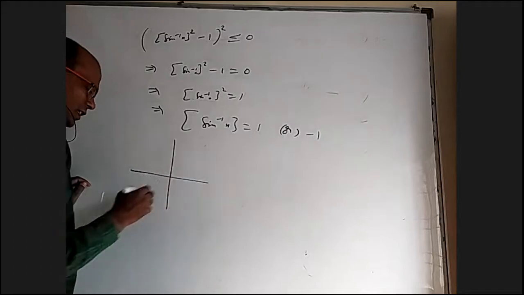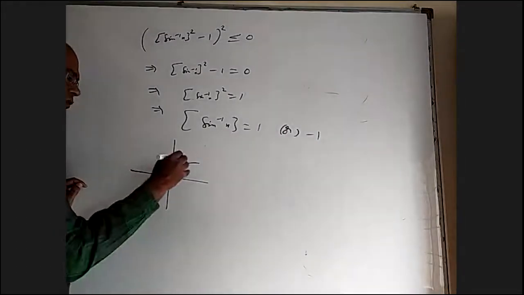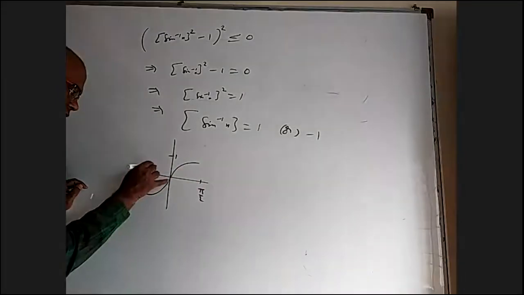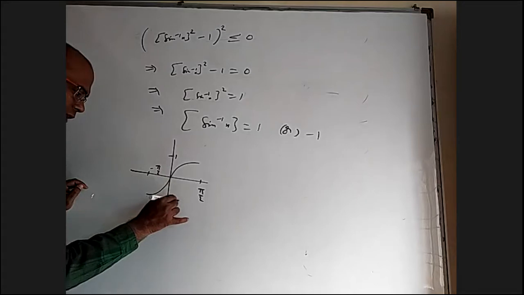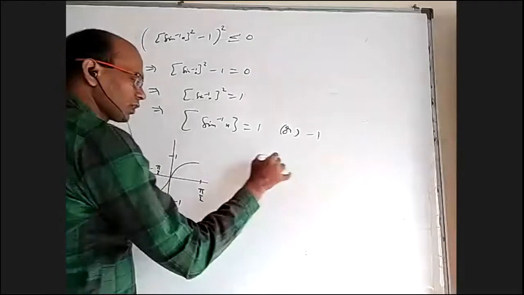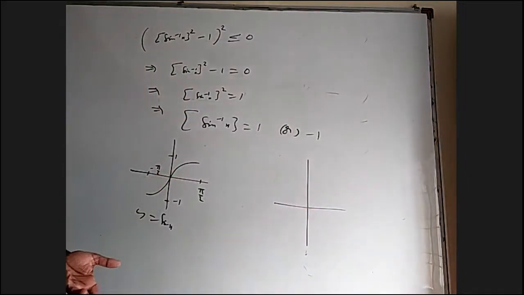Within the principal values, this is the graph of sine x, where this is pi by 2, this is 1, this is minus pi by 2, this is minus 1. What is the graph of sine inverse x? Take this one with respect to y equal to x and find the mirror image.